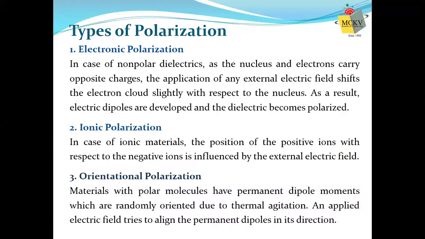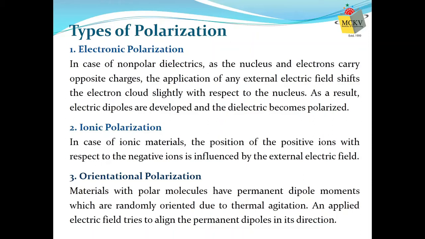And the third type is orientational polarization. We have talked about polar molecules. Orientation polarization occurs for polar molecules. So we know that polar molecules are generally formed by two or more different atoms to form a molecule like H2O. In those polar molecules, in the absence of any electric field also, the center of gravity of positive charge and center of gravity of negative charge are separated from each other.